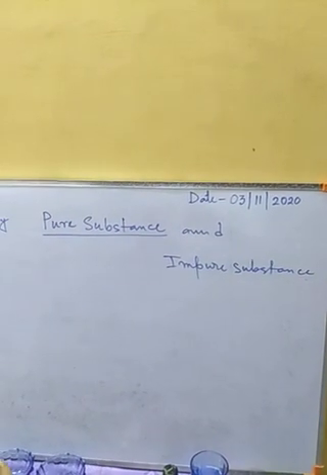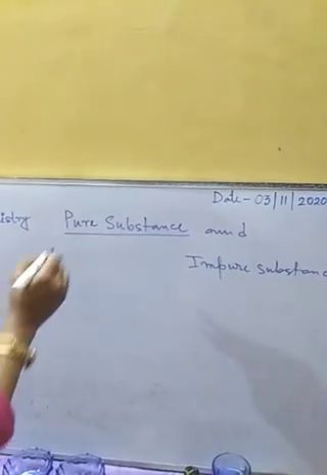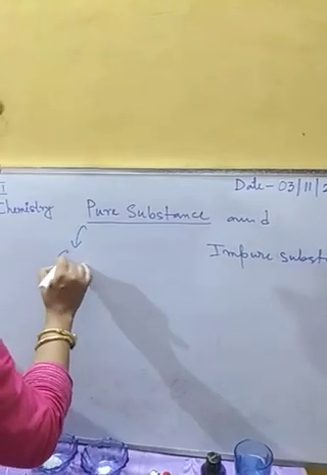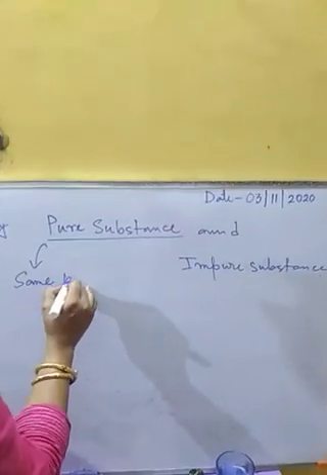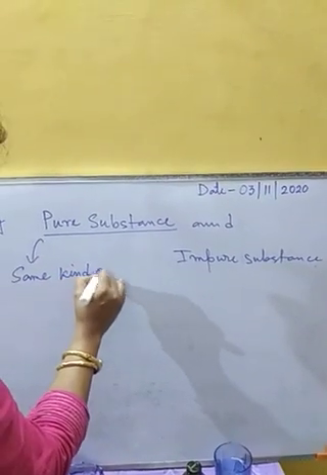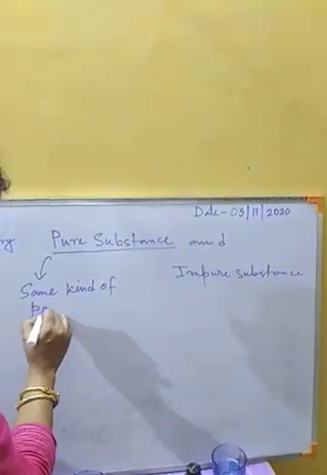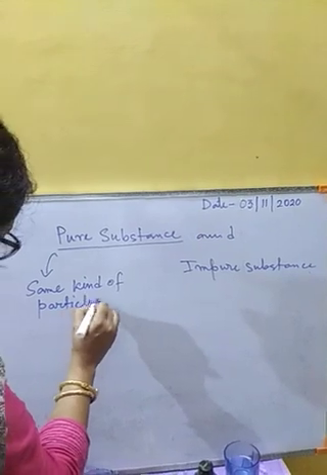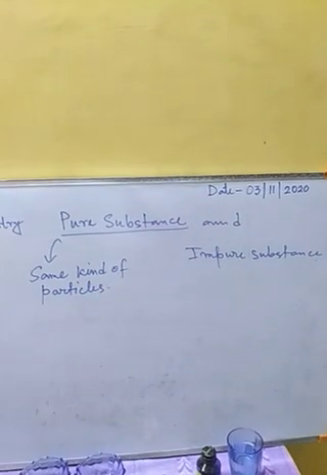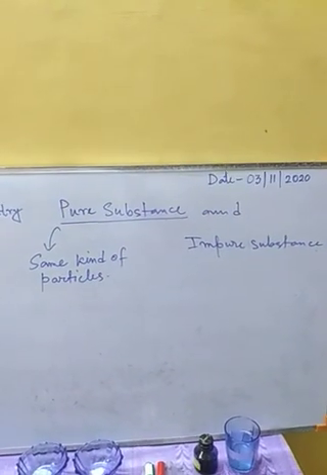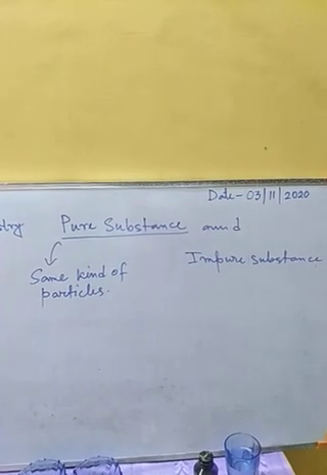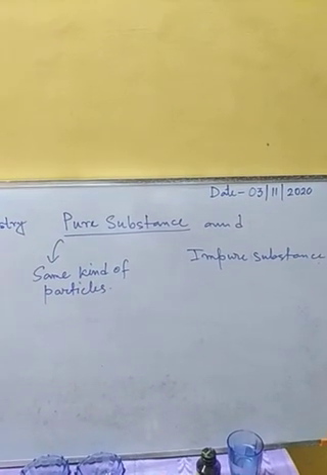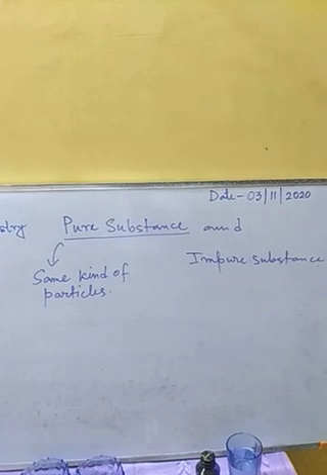So what are pure substances? In pure substances, if we break them, we are going to get the same kind of or similar type of particles or molecules.